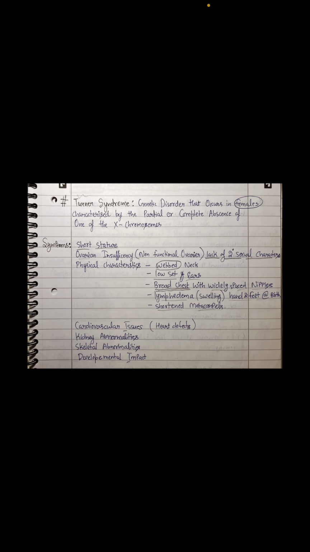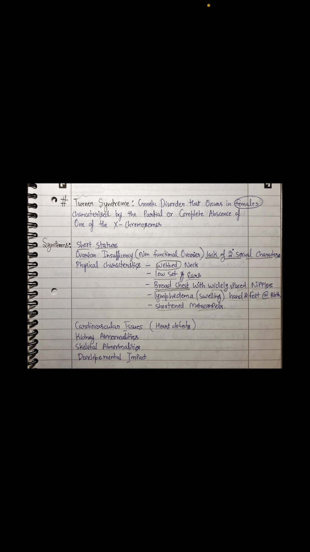So next is Turner syndrome. Turner syndrome is a genetic disorder that occurs in females, characterized by the partial or complete absence of one of the X chromosomes. So what are we going to see as the karyotype of the patient? We will see that the patient is not having 46 chromosomes. The patient is having 45 chromosomes, and the full karyotype 46 XX will not be there because one of the X chromosomes will be missing in the patient.